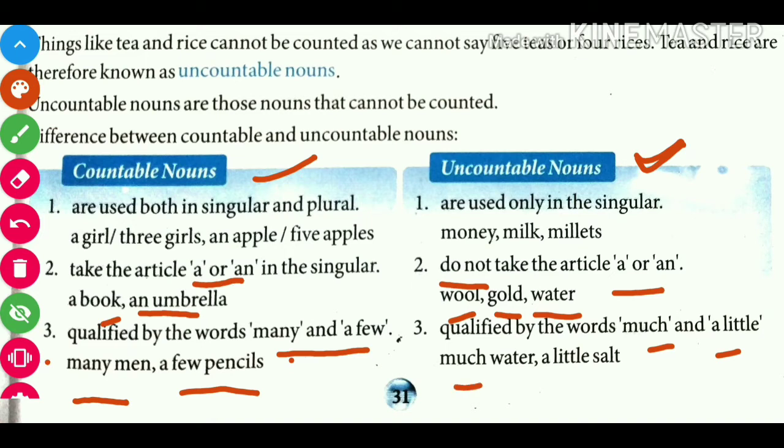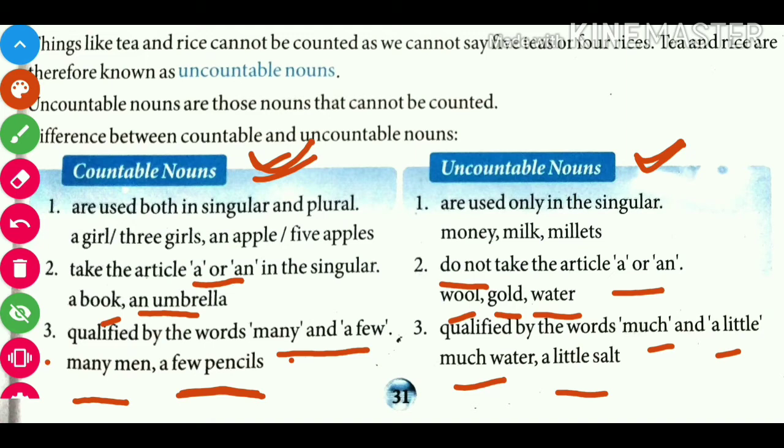Here is the example: much water, a little salt. Because with a little salt, some salt is there, but exactly how much we can't count. But in countable nouns, with many men, we know there are many people and we can also count them. A few pencils are there. So this we use with countable nouns, and with uncountable nouns we use much and a little.